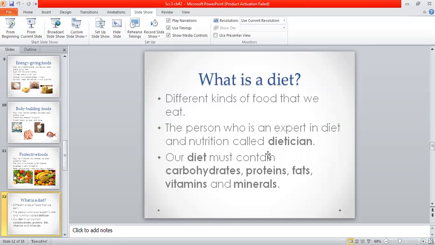So diet conscious people consult the dietitian for their food. Our diet must contain carbohydrates, proteins, fats, vitamins, and minerals.